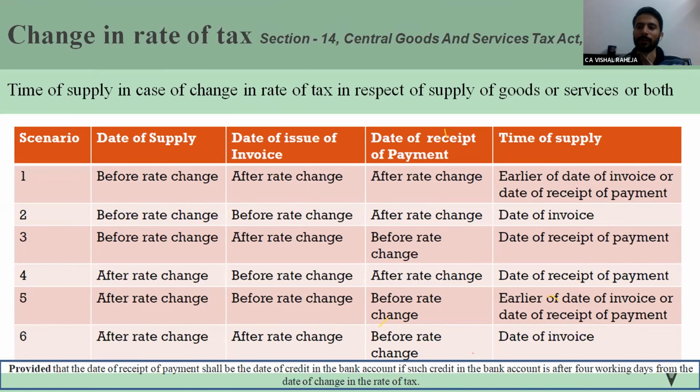Let's make this case study a very interesting one. For example, the rate of tax is now 12%. I generate the e-way bill by charging the 5% rate. During roadside checking, the GST officer stops the vehicle. He says, you are transporting footwear. The rate charged on these items is 5% in the e-way bill and in the credit note or document. But now the rate is 12%. What would be your reply?